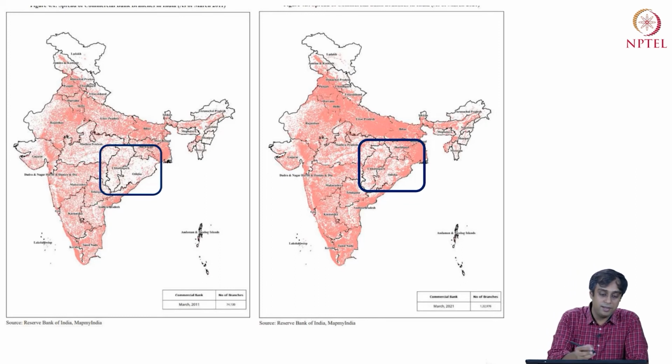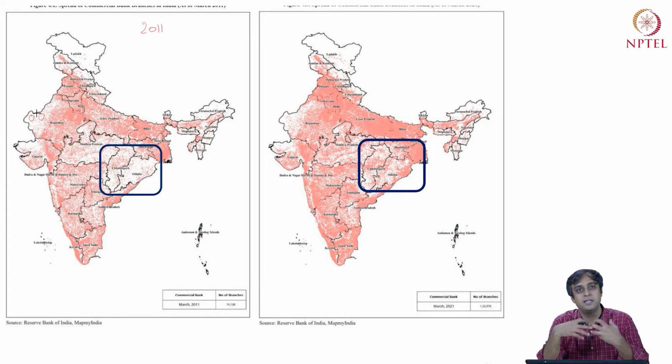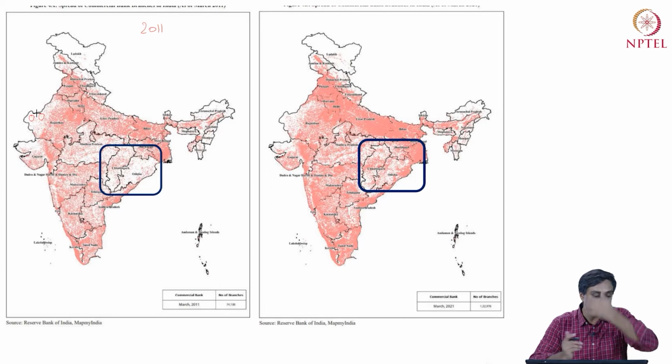In this graph, in the left graph, we have the 2011 spread of commercial bank branches. Every dot by itself is a bank branch. Every dot on this map is a bank branch. So if you see higher density of dots, what you are basically saying is there is high density of bank branches in that area. So there is higher activity of economic transactions. The credit industry might be more dynamic in that region, right?